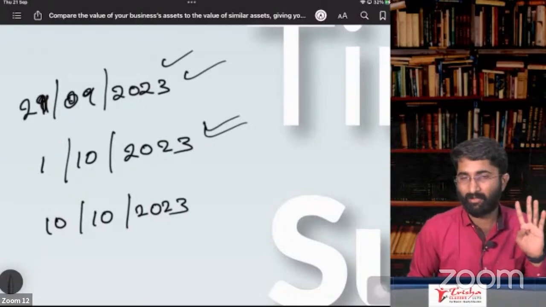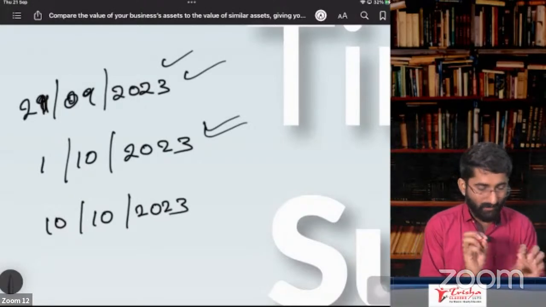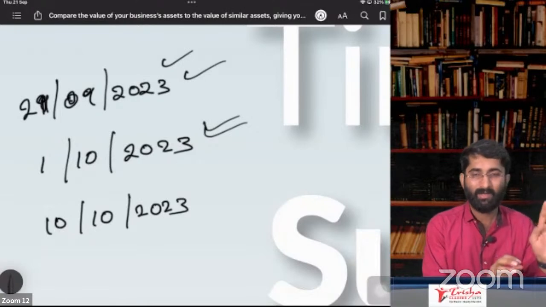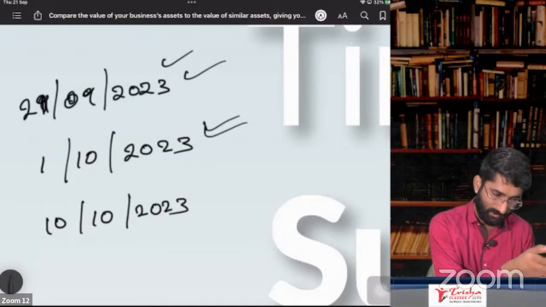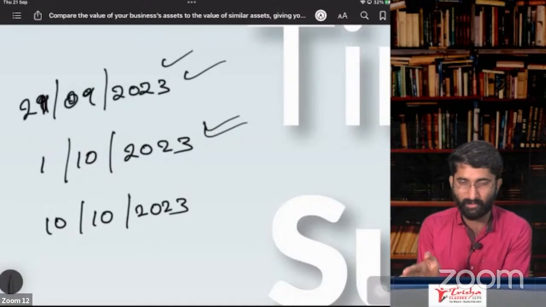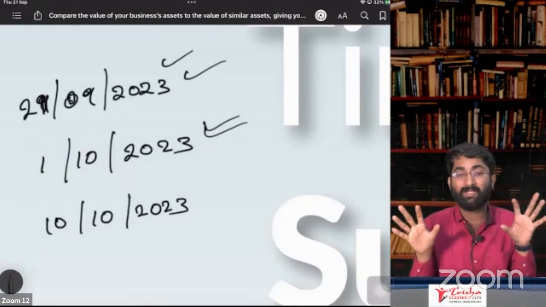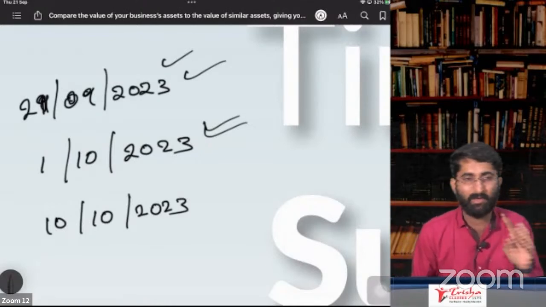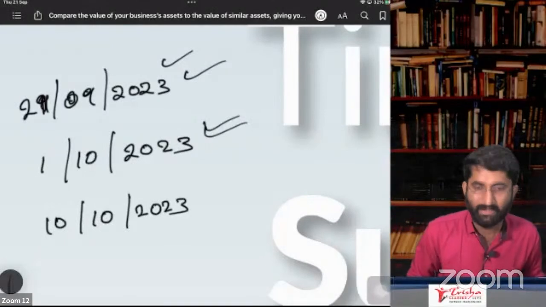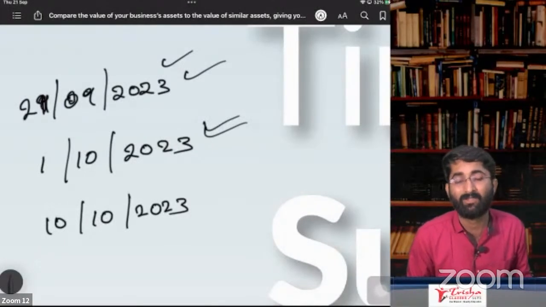The question will arise, yes or no? Yes, that question will arise, whether I have to supply under this one, that is in the month of September or in the month of October. That question will be clarified by section number 12 and section number 13. Section number 12 is time of supply in case of goods. Section number 13 is time of supply in case of service.